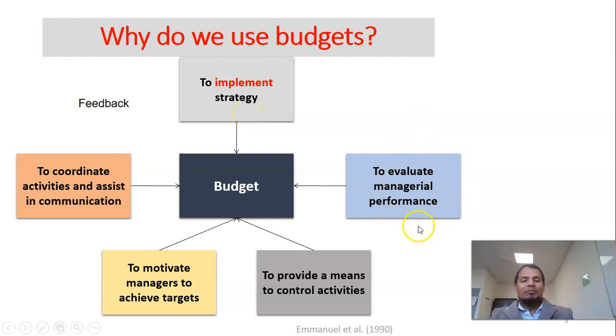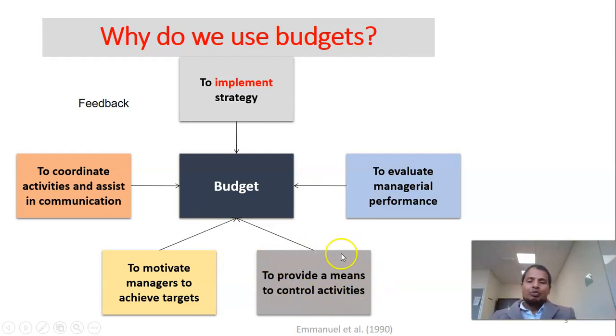Second, to evaluate managerial performance. The second purpose: based on budget, we can evaluate the performance of the management, the people who perform. For example, the production manager. What was our budget of production for the current year and what did the production manager actually produce? We can compare and evaluate the performance of the production manager, purchase manager, or other managerial personnel in the organization.